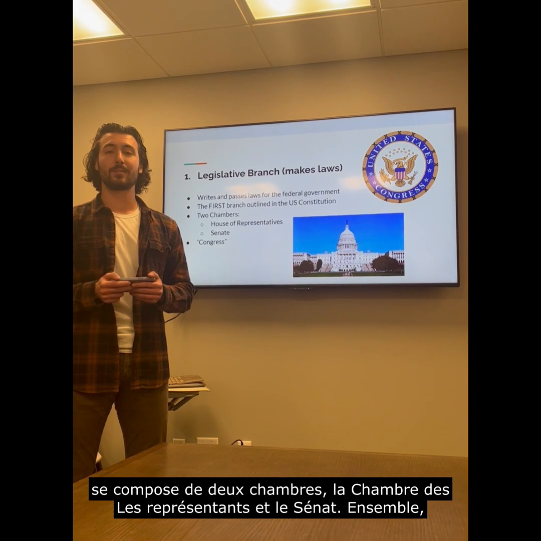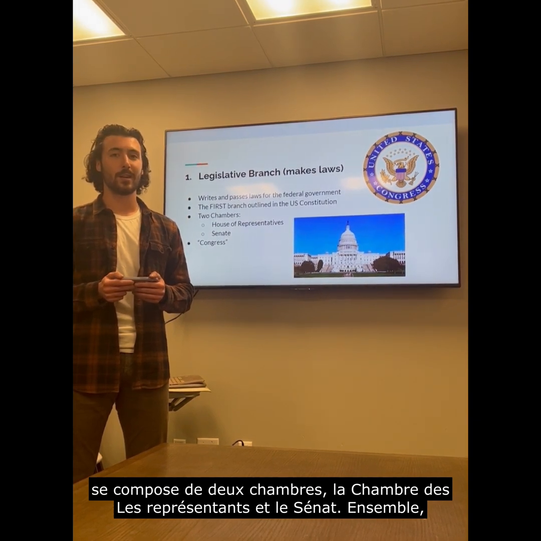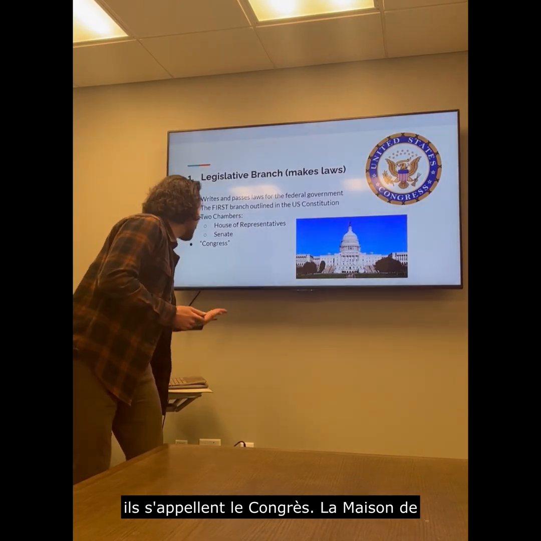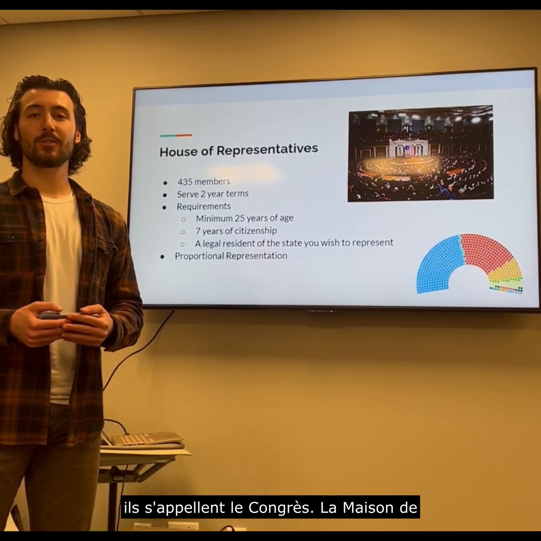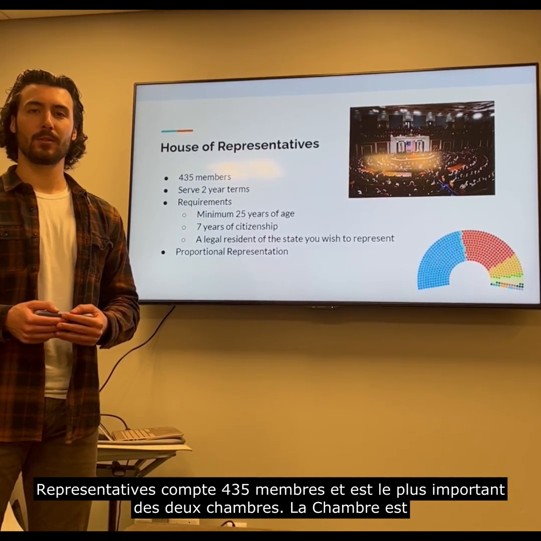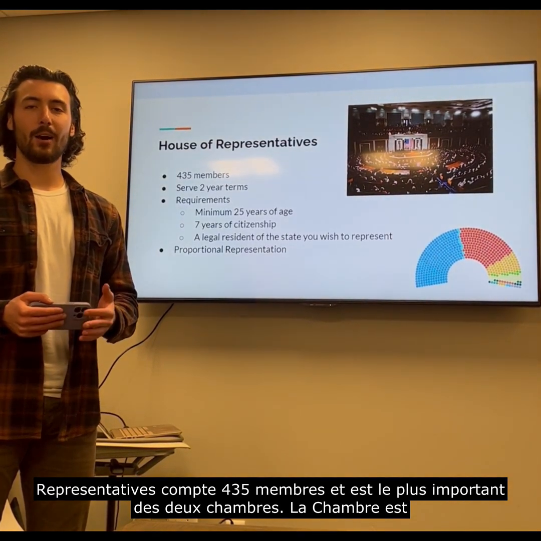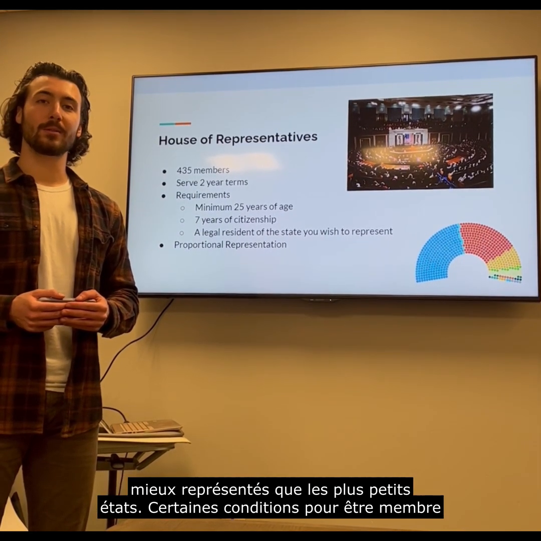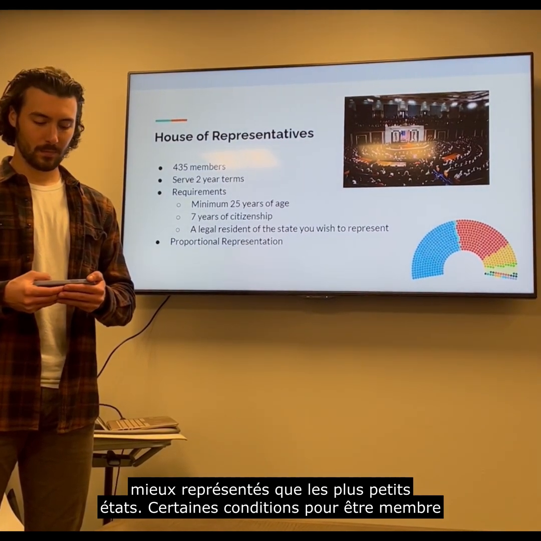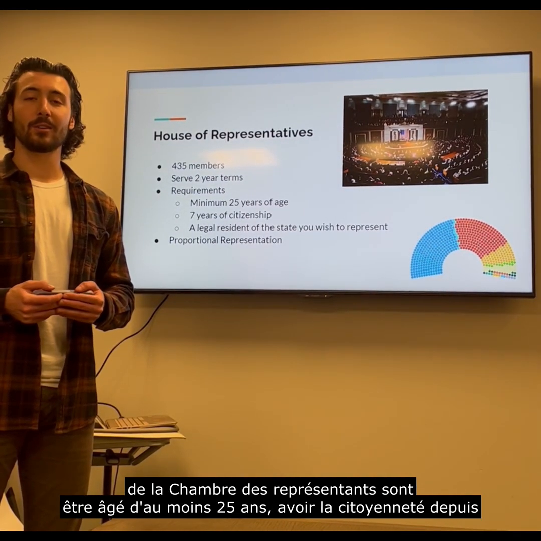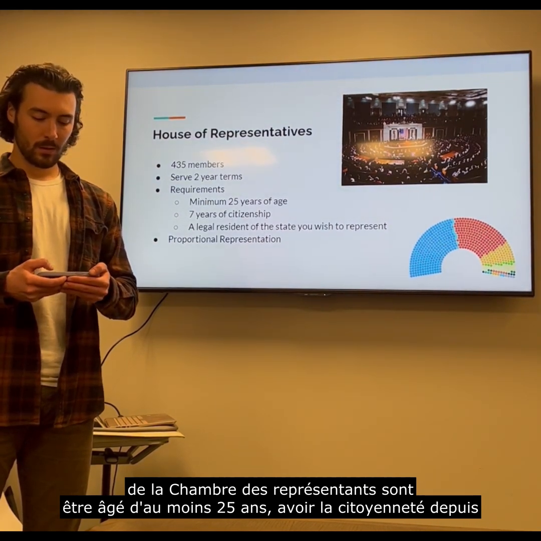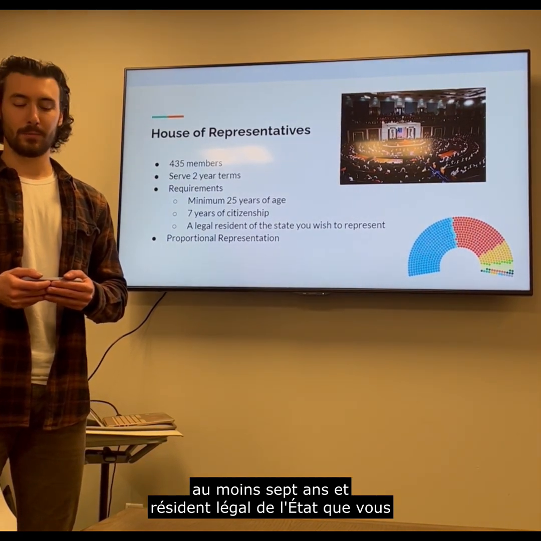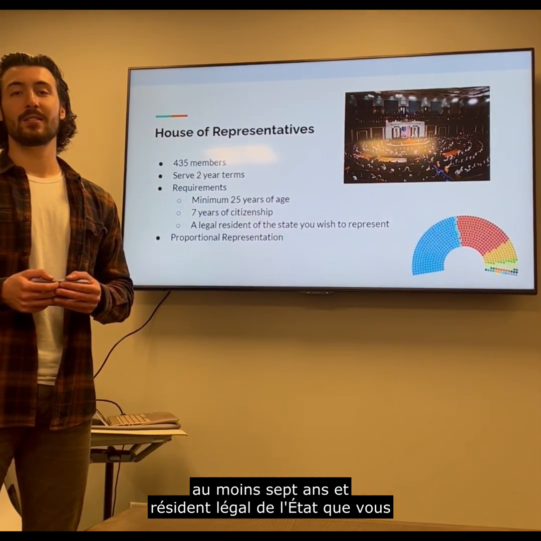The legislative branch consists of two chambers, the House of Representatives and the Senate. Together, they're called Congress. The House of Representatives has 435 members and is the largest of the two chambers. The House is based on proportional representation, which means that the larger states get more representation than the smaller states. Some requirements to being a member in the House of Representatives are a minimum of 25 years of age, at least 7 years of citizenship, and a legal resident in the state you wish to represent.